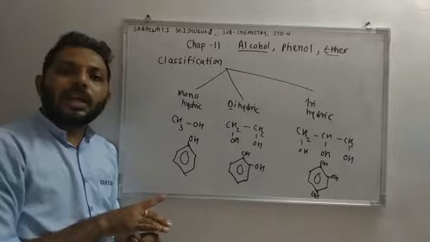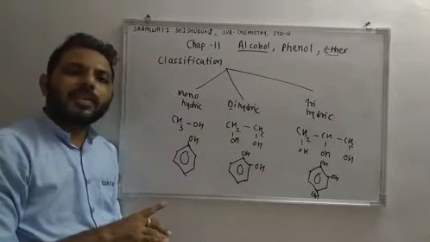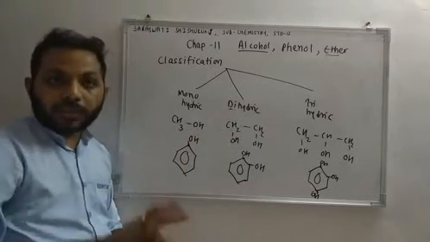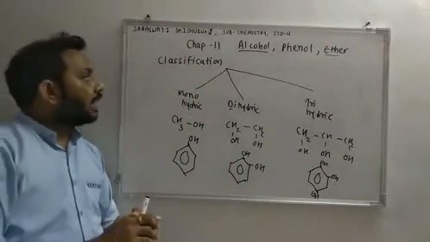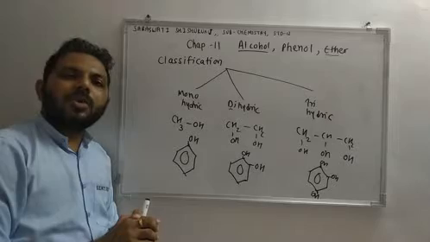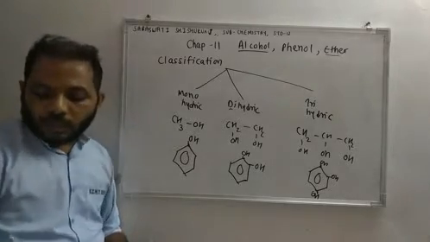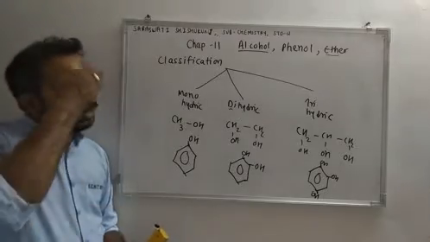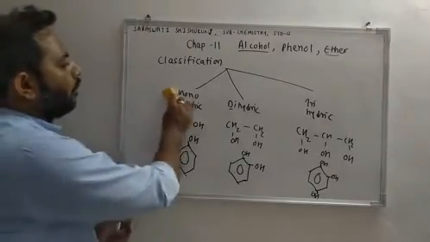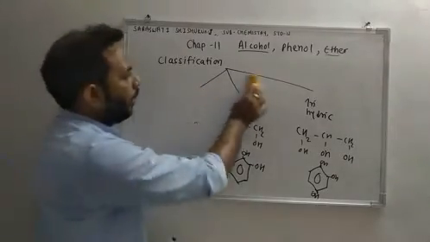If two OH groups, then dihydric. If 3 OH groups, then trihydric. So this is classification of alcohol based on number of OH groups. Now we'll classify monohydric alcohol further in detail.